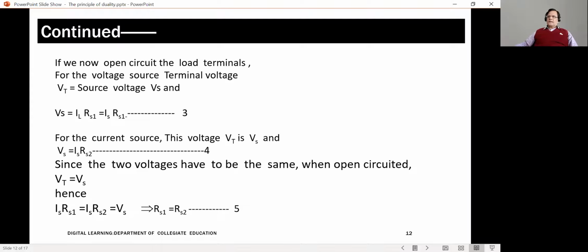This means that if a voltage source has to be converted into an equivalent current source, then the two internal resistances have to be the same. The voltage source and the current source should have the same internal resistance.